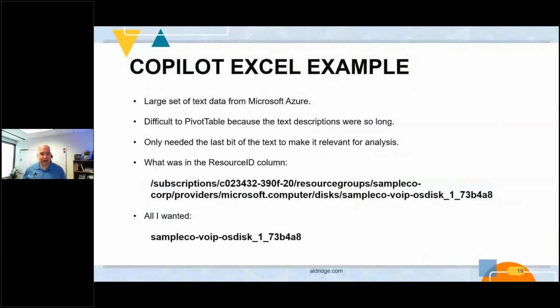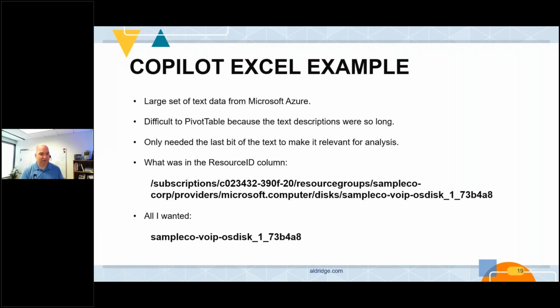Just this week, I was working with a set of Microsoft Azure data, and I was trying to analyze the spend patterns of Microsoft Azure Virtual Cloud or public cloud data. Microsoft gave me all the data, and then I was looking at these long field names, like the first bold-faced example, and I was realizing, really all I need is the name that's at the end of it. Sure, I could have gone to Google, I could have gone into the Excel help and said, how do I just get rid of it all except for that last little bit?